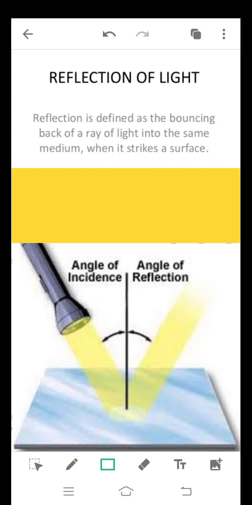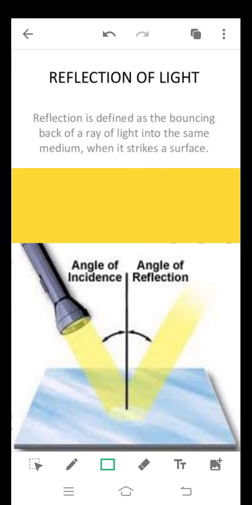Next is reflection of light. Whenever a ray of light falls on an object, it returns back, and this bouncing back of a ray of light into the same medium when it strikes a surface is called reflection of light.